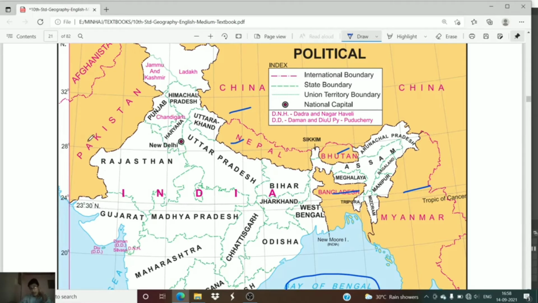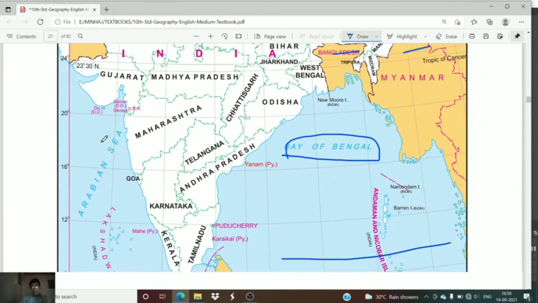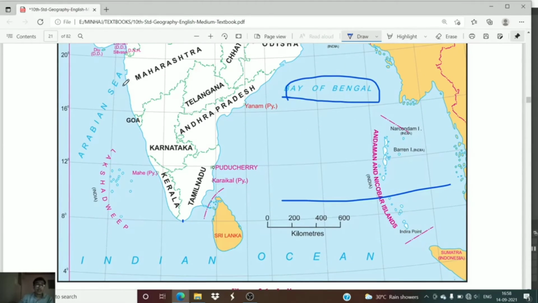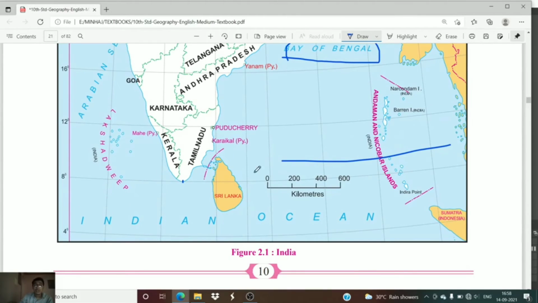It is on the west of India, and there is the Arabian Sea to the west of India. And to the south, obviously, this particular country, Sri Lanka. The Indian Ocean lies on the south, and Indonesia lies in the south of India.